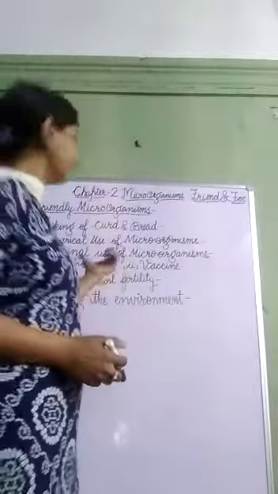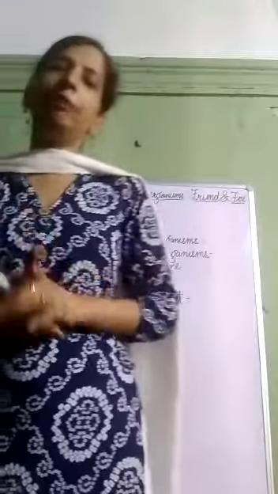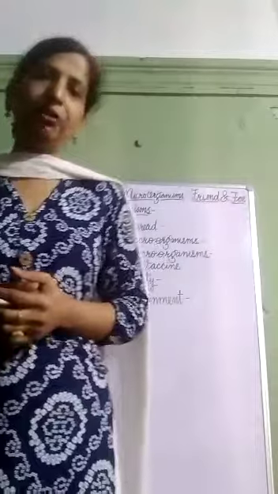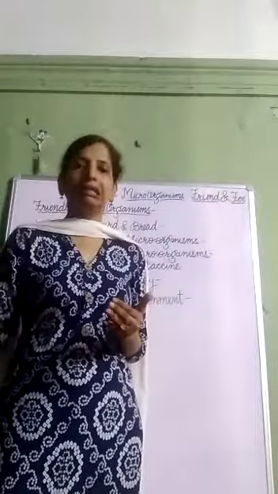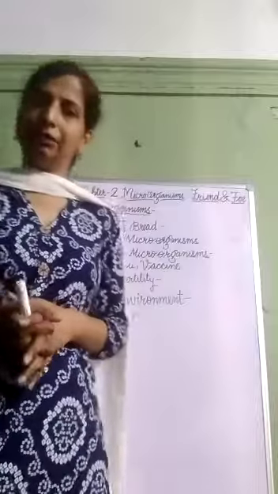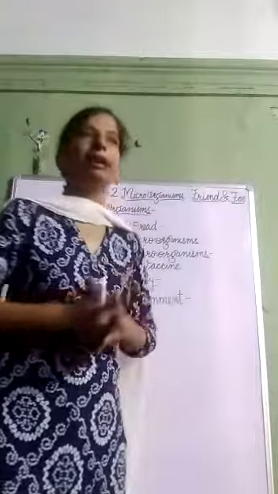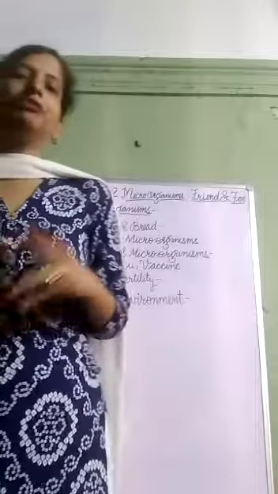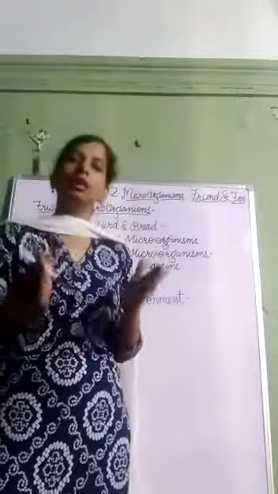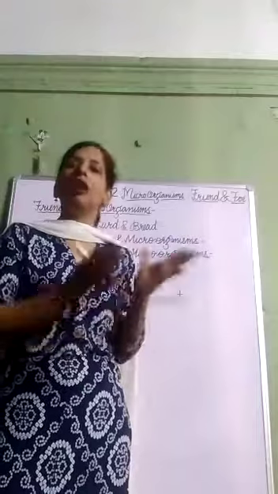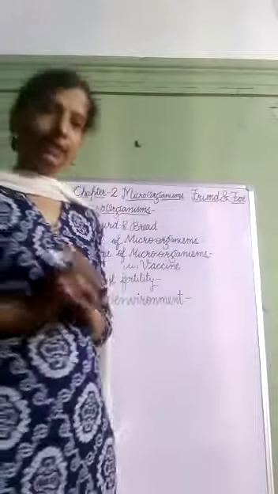So what is an antibiotic? An antibiotic is obtained from some specific microorganism to kill or to stop the growth of other disease causing microorganisms. Let me repeat. Antibiotics are the medicines which we obtain from some specific microorganisms to kill or stop the growth of harmful disease causing microorganisms. I hope this is clear to you.